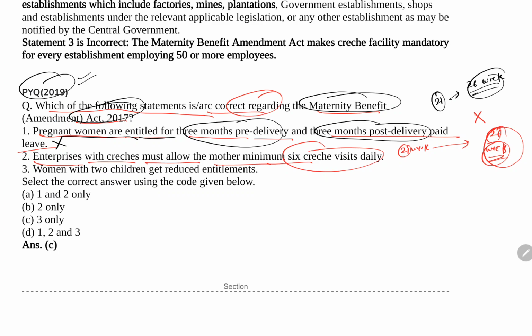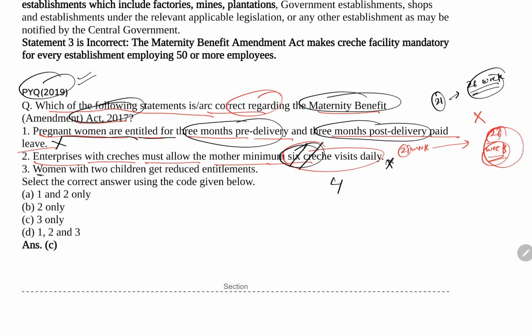The next statement is that enterprises with a crèche must allow the mother a minimum of 6 crèche visits daily. This statement is also incorrect because it is not 6 crèche visits daily, it is 4 crèche visits daily. Means the mother can visit the child up to 4 times in a day. So the second is the incorrect option.